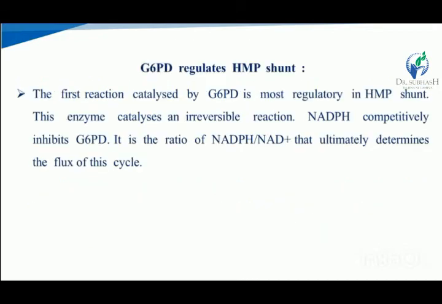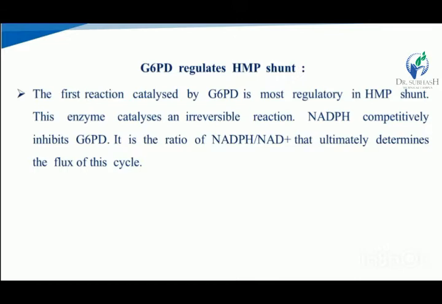Now G6PD, that means glucose 6-phosphate dehydrogenase enzyme, regulates the HMP shunt. The first reaction, catalyzed by G6PD, is the most regulatory step in the HMP shunt. This enzyme catalyzes an irreversible reaction. So the conversion of glucose 6-phosphate to 6-phosphogluconolactone is the irreversible reaction in this HMP shunt.